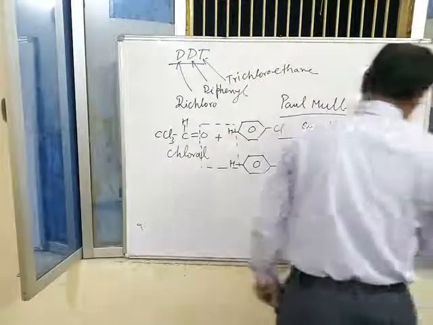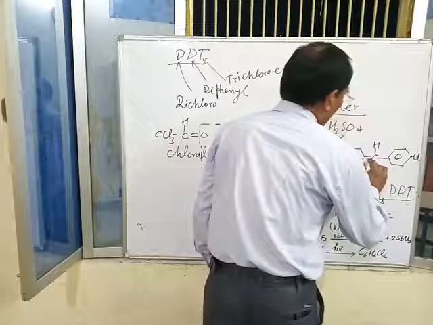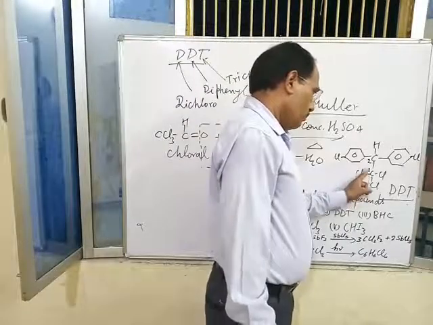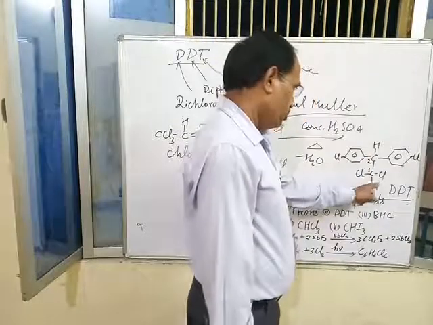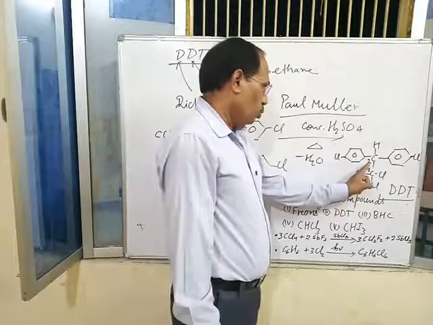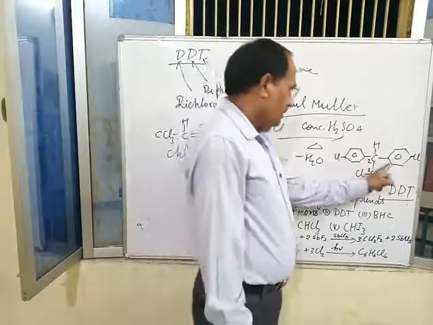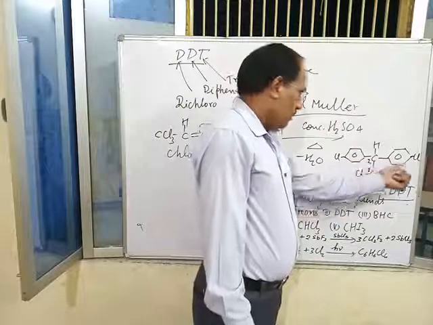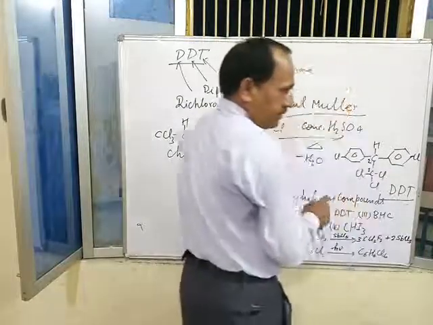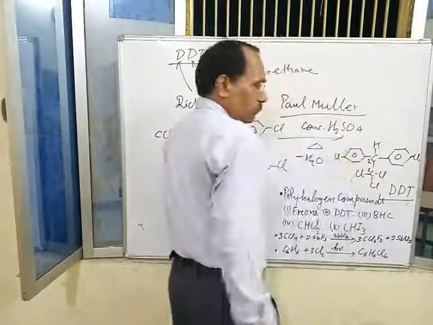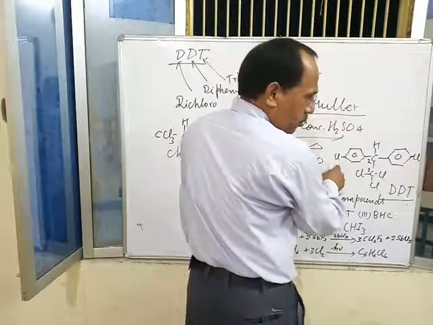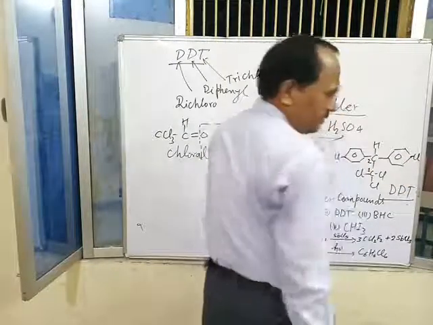Its IUPAC name is written as 1,1,1-trichloro-2,2-bis(para-chlorophenyl)ethane. 3 chlorine atoms present at carbon number 1, so 1,1,1-trichloro, and 2,2-bis(parachlorophenyl) ethane.